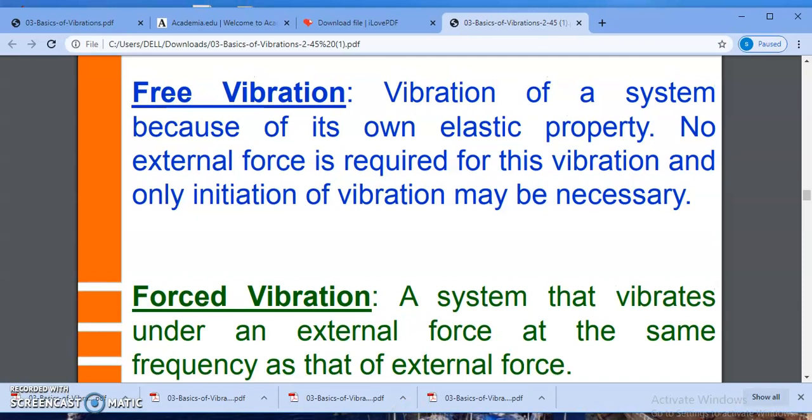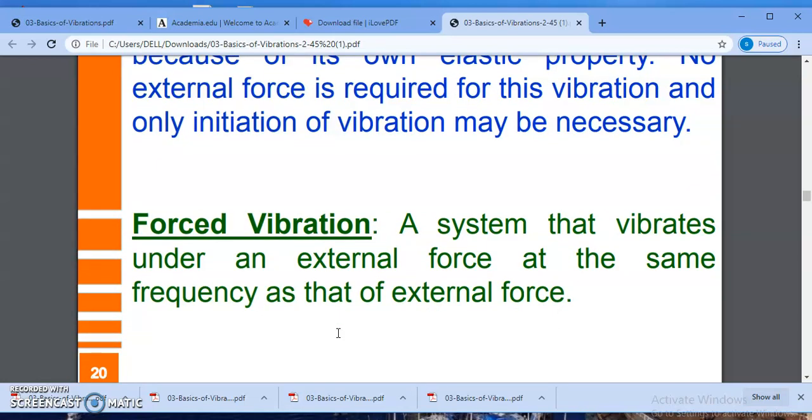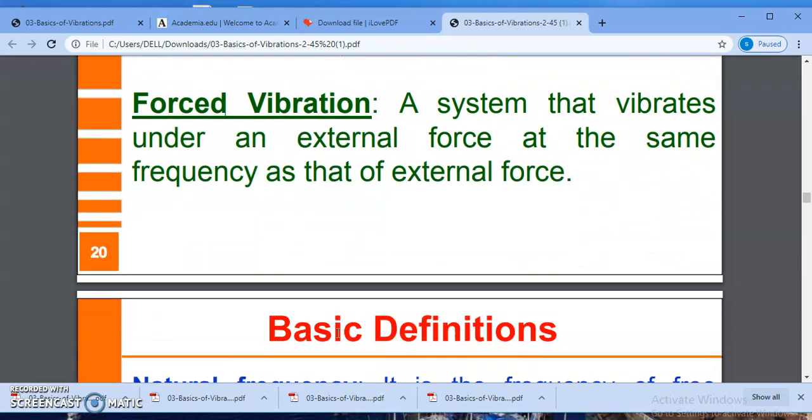That excitation force vanishes after initial excitation. And in forced vibration, that excitation force is available for each cycle. After initial excitation also, external forces exist for the further vibrations.